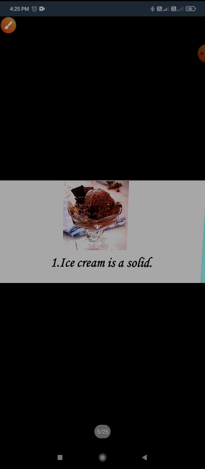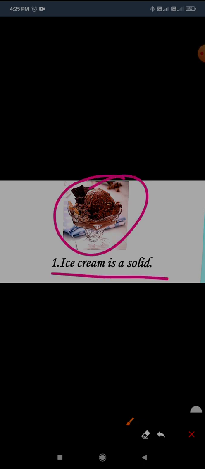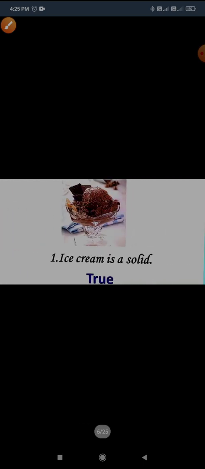Now state whether the given statements are true or false. Tell me, ice cream is a solid. Is it true or false? First you say what it is. Yes, it is solid, so it is true. Yes, you are correct.